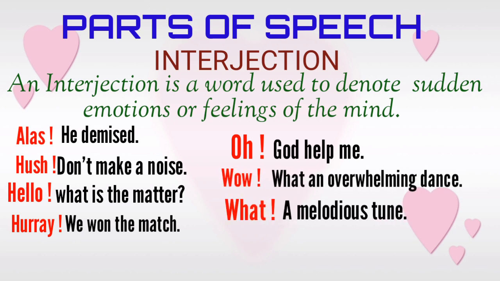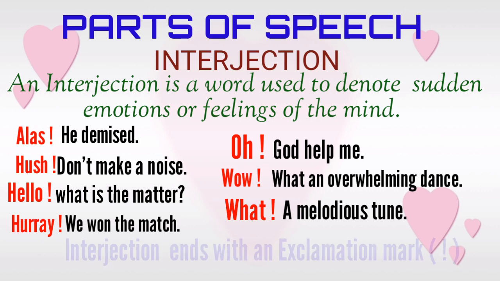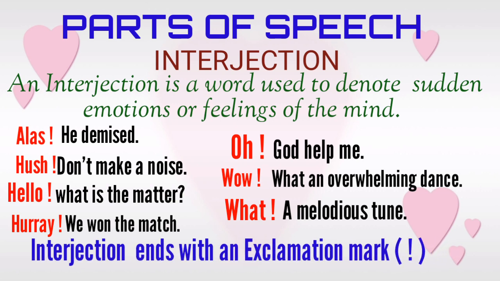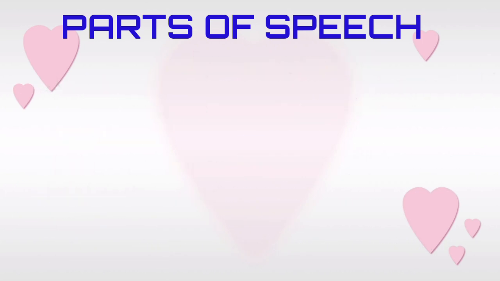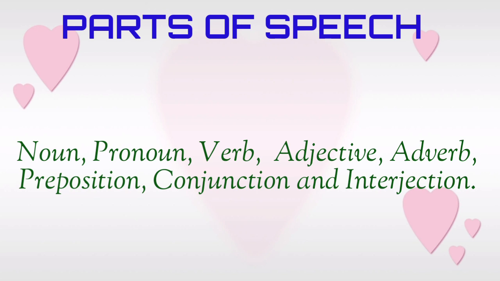What a melodious tune. Here in the given examples, alas, hush, hello, hooray, oh, wow, what are examples of interjections. Remember, it ends with an exclamation mark. We have learned parts of speech: noun, pronoun, verb, adjective, adverb, preposition, conjunction, interjection.